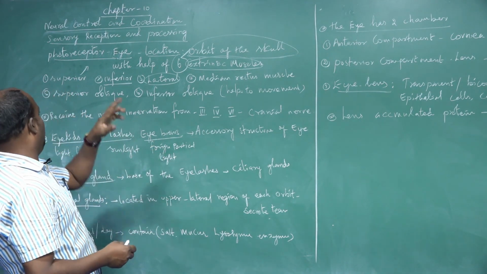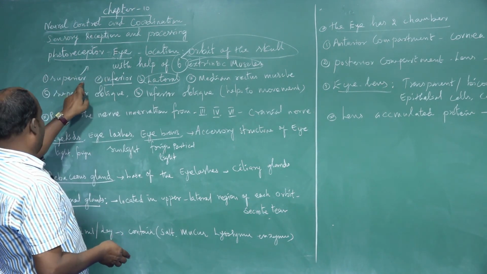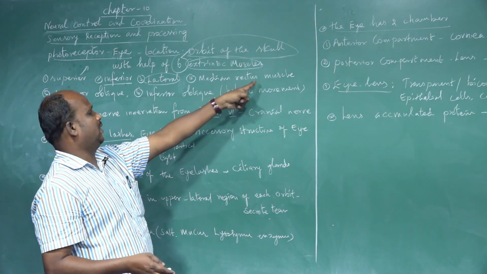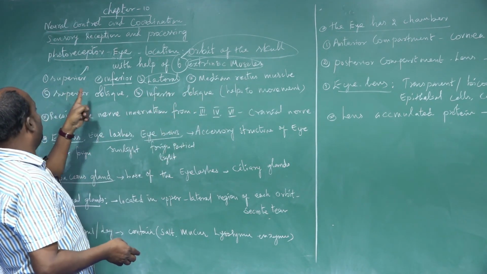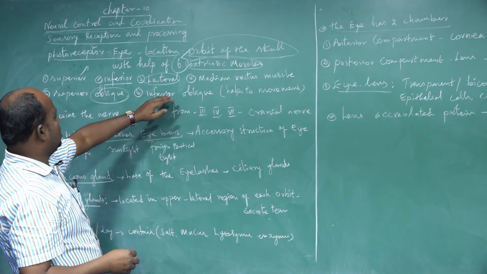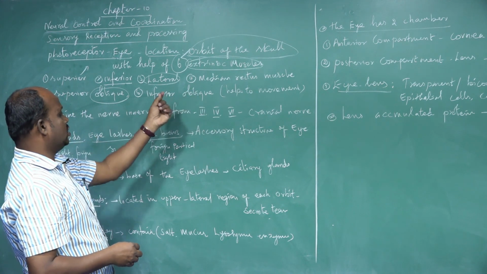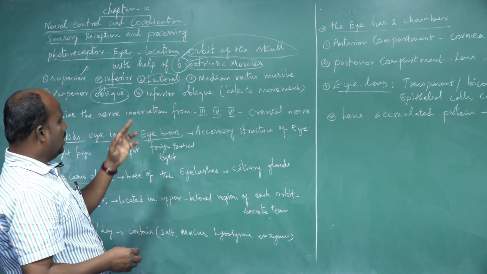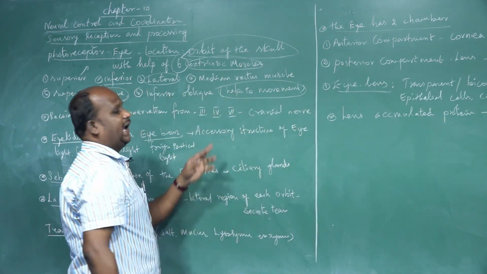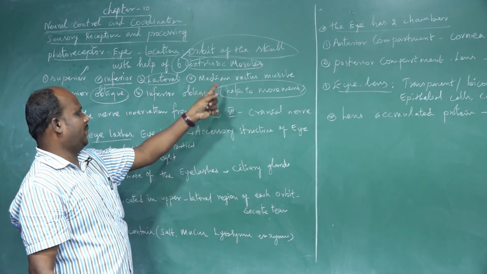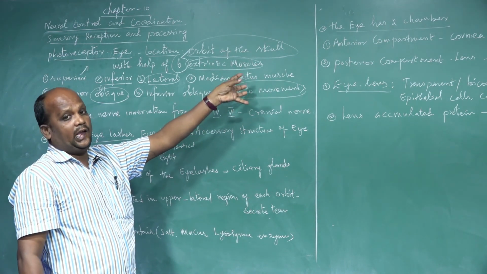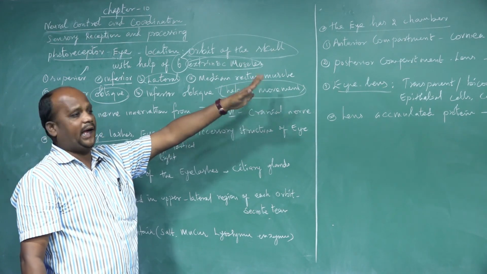Once again, the names: superior, inferior, lateral, medial rectus muscles, and the fifth one, the superior oblique muscle, which is spiral in shape, and the inferior oblique muscle, also spiral in shape. All these muscles help in eye rotation, I mean the eye movements.